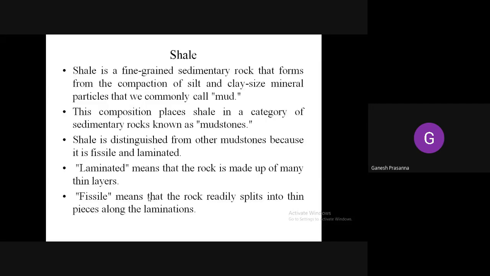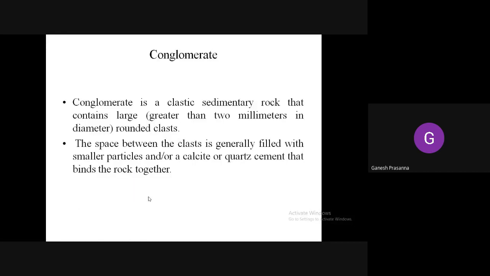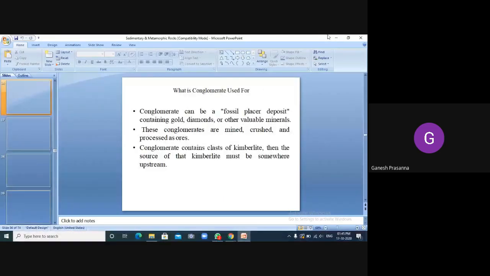Next is shale rock, which we will discuss in the next class. Shale and conglomerate.